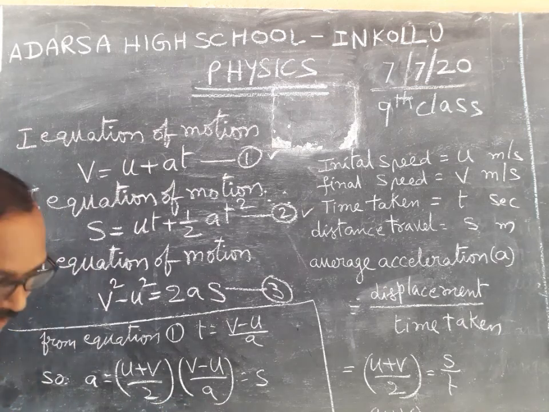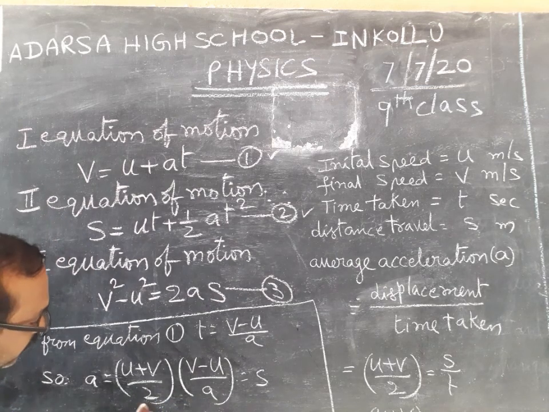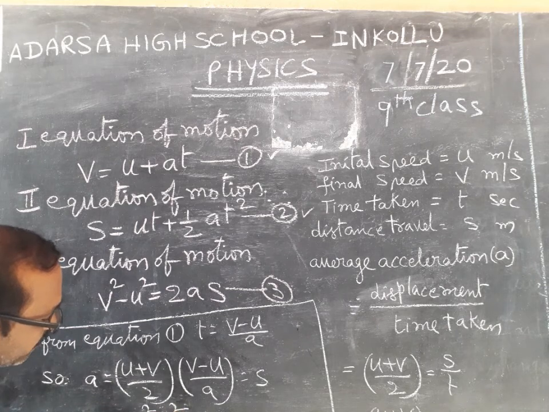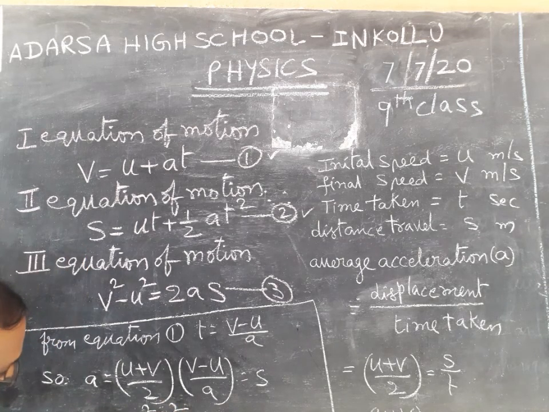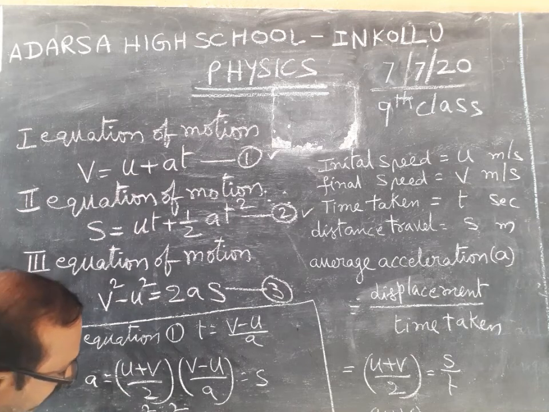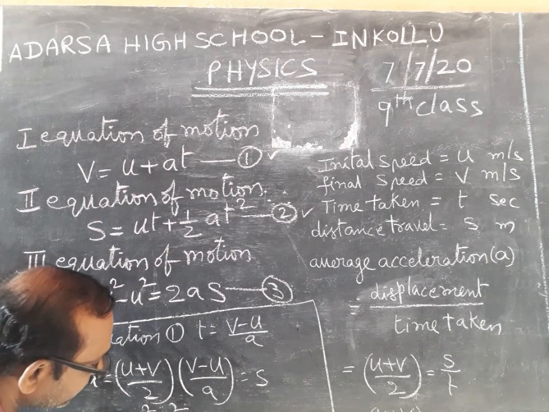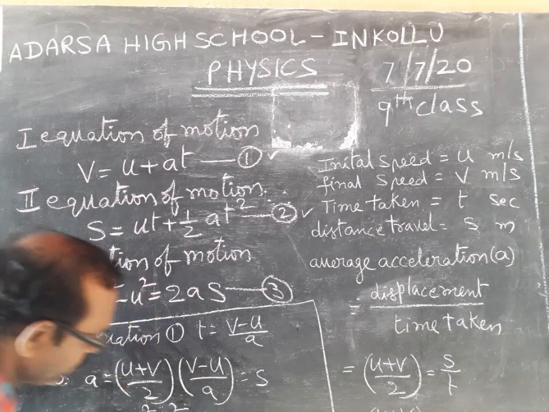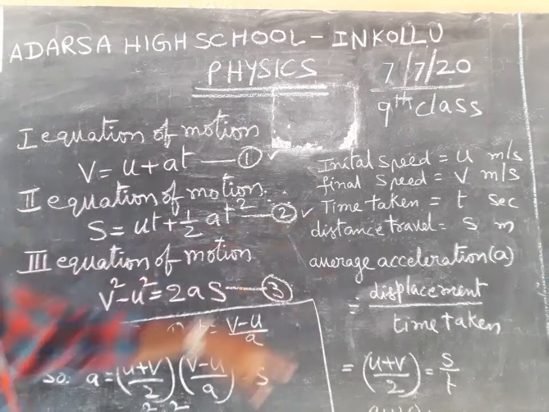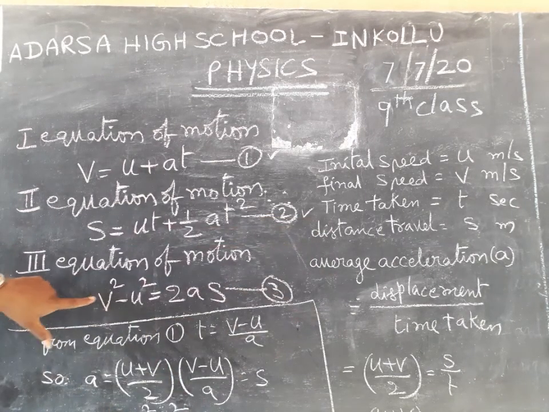Finally, v square minus u square is equal to 2as. Yes, that is the third equation: v square minus u square is equal to 2as.